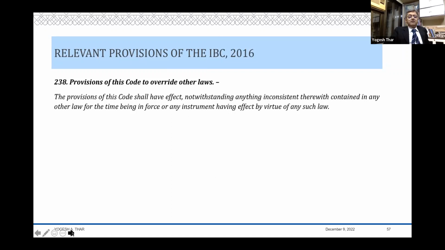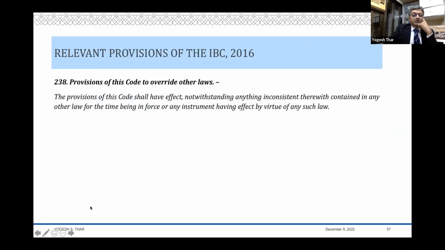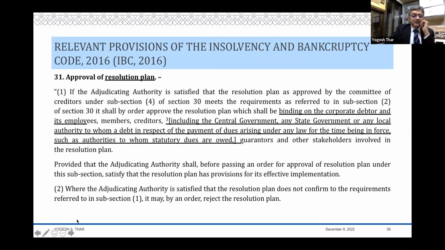Now, you also have this provision that the code will override other acts, etc. Then in the Income Tax Act, you have, in two cases, specific provisions in 79 and 115JB. Now, 79 is the interesting provision, because 79 relief is almost automatic as the Income Tax Act governs it. It says that what?